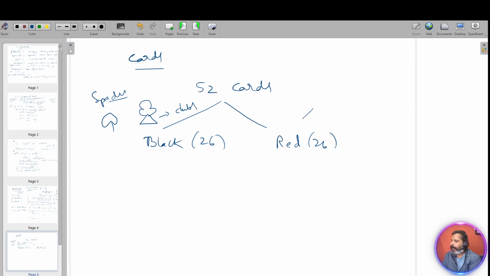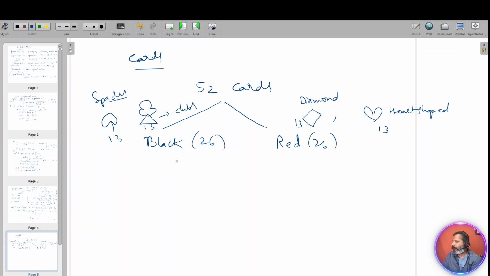Red cards will be diamond shape or heart shape. So this 13, this 13, this 13 and this 13. These will be black in color. Diamond and heart will be red in color.